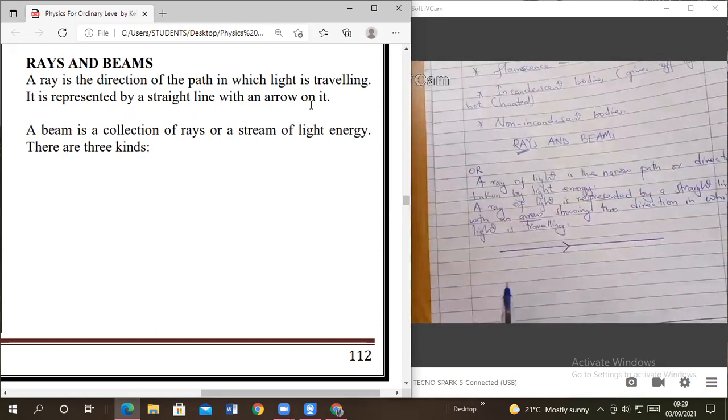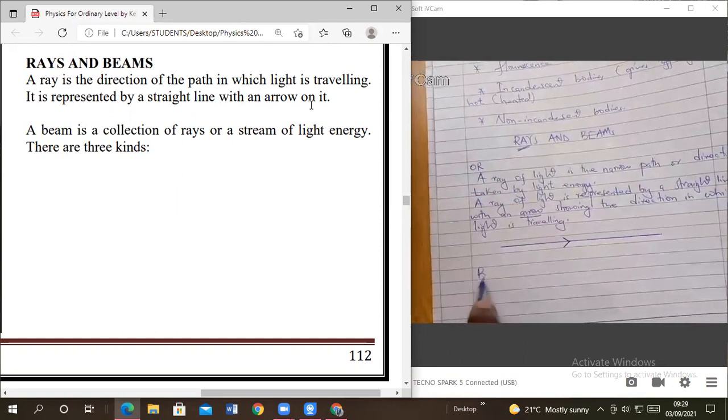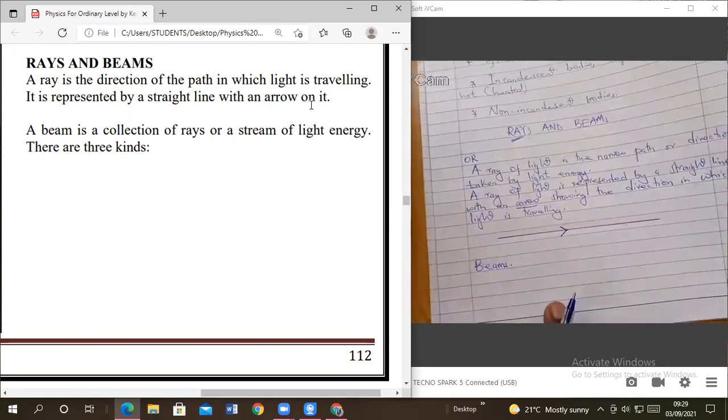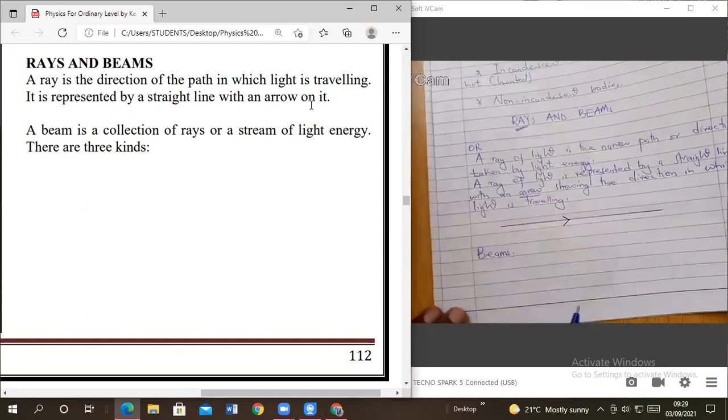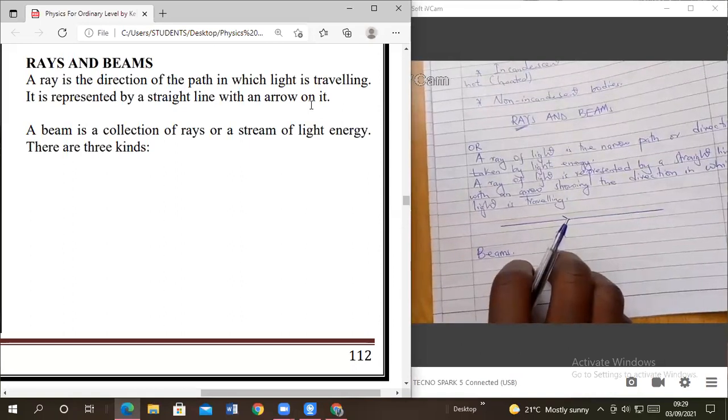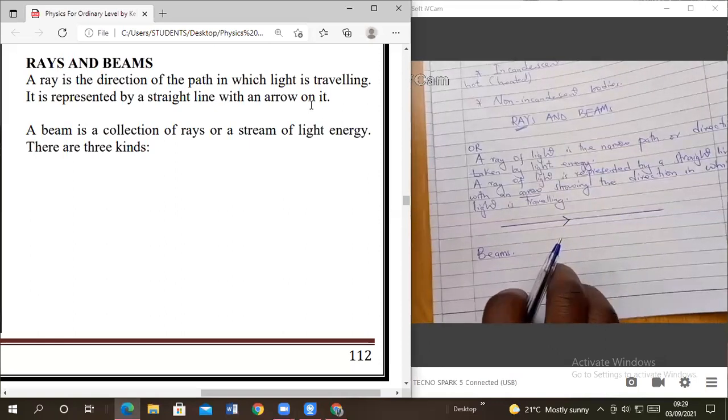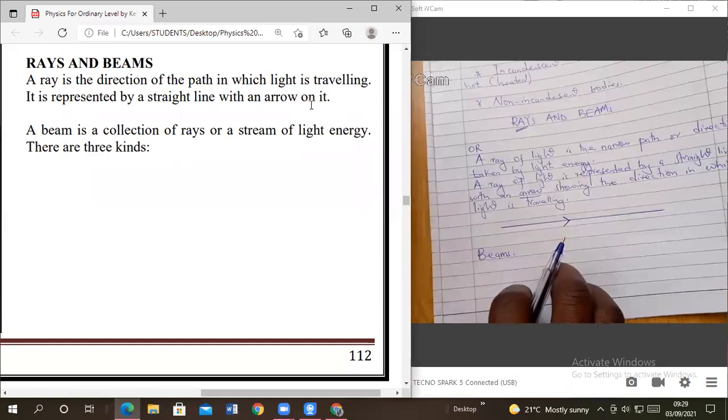Now let's go to beams. We are saying when the first question I asked at the start, I said when you see a torch being flashed, what do you see? We said we see a beam, not so? Now a beam is what we call a beam.